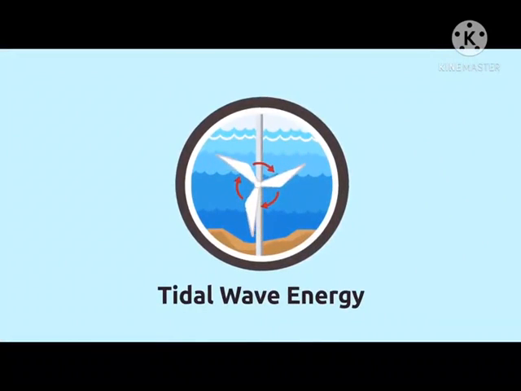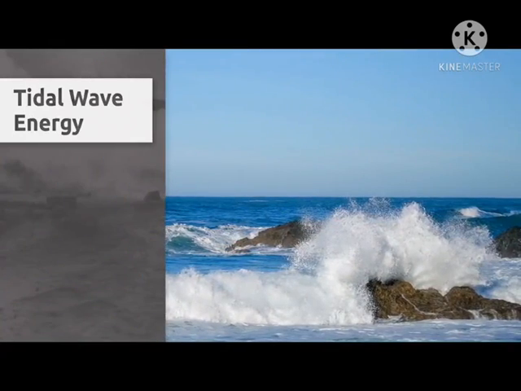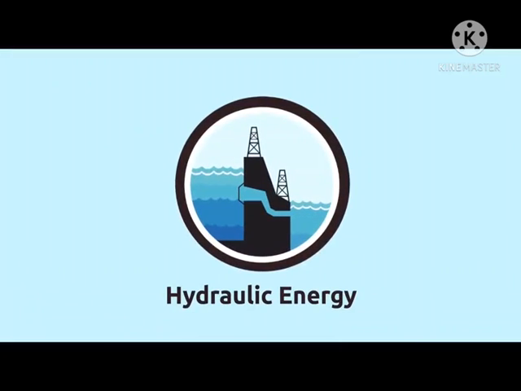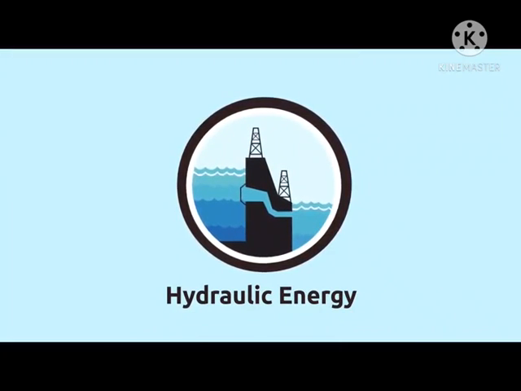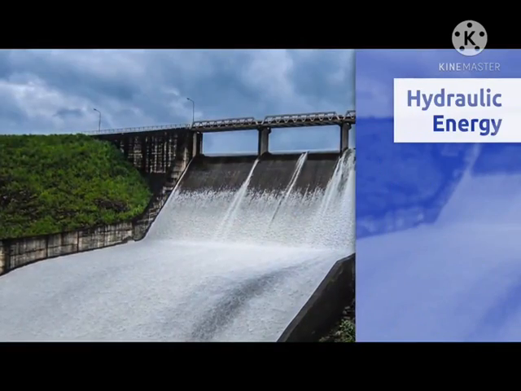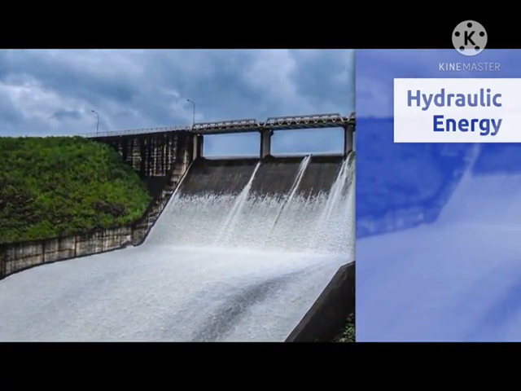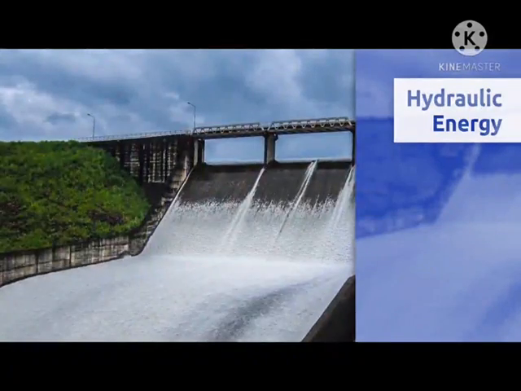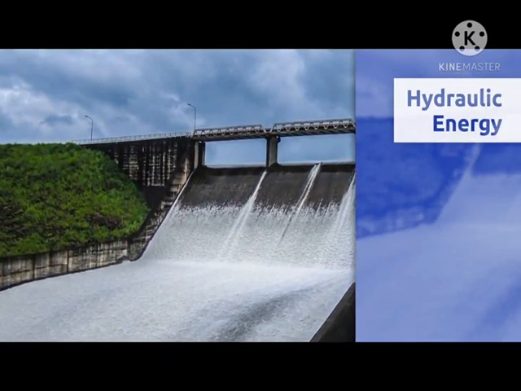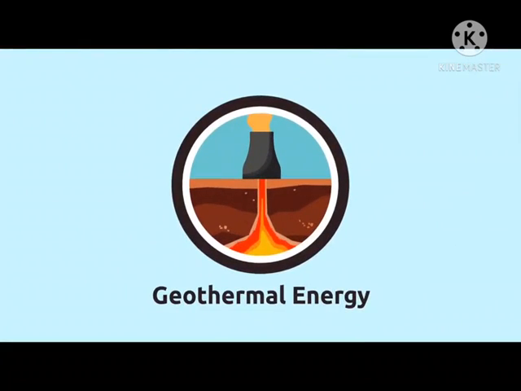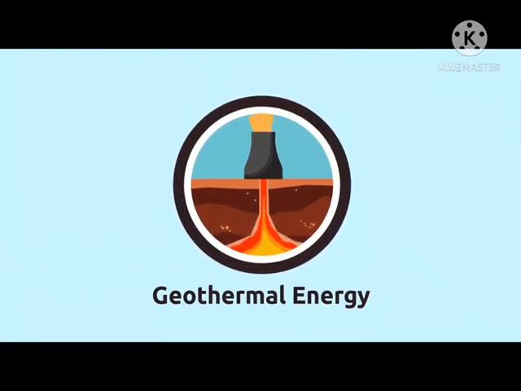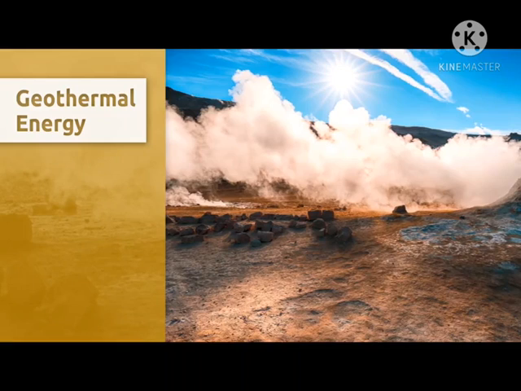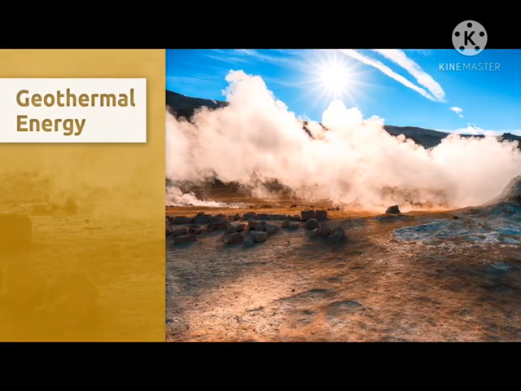Tidal wave energy comes from the movement of sea waves, or when tides change from high to low, and vice versa. Hydraulic energy is produced by the water we store in reservoirs or artificial lakes. Look at this dam! Water falls from a high spot, then it flows through the hydroelectric factory, where the force of the water is transformed into electric energy. Geothermal energy is generated from the heat stored in the earth. This type of energy is used for heating a house or generating electricity, for example.